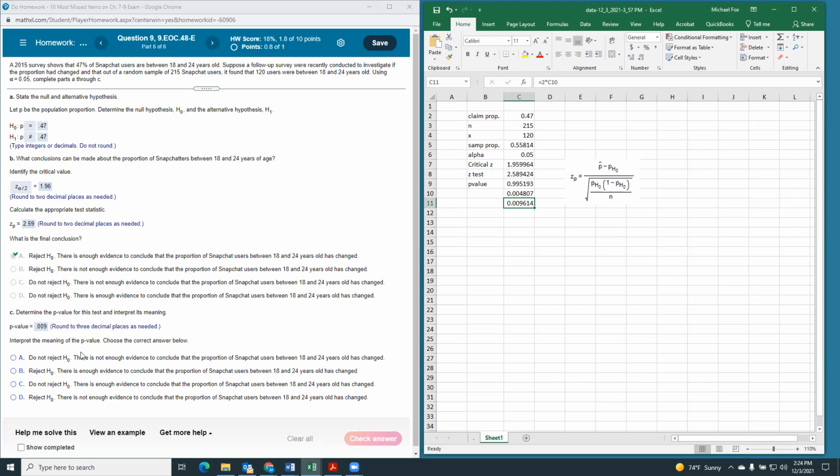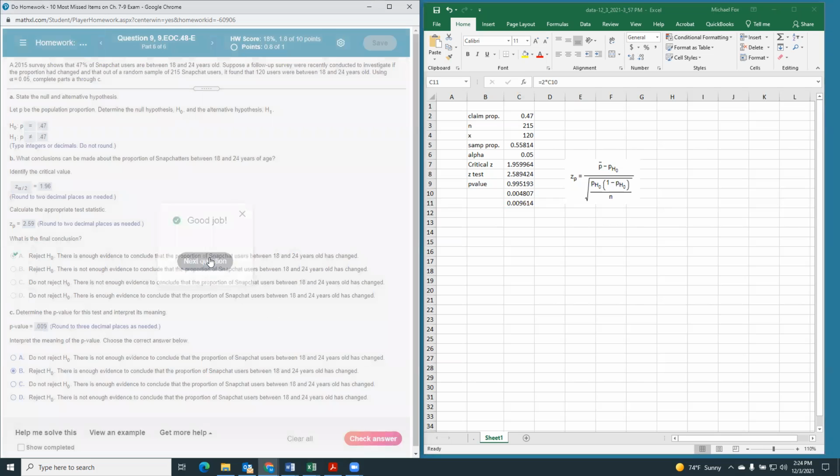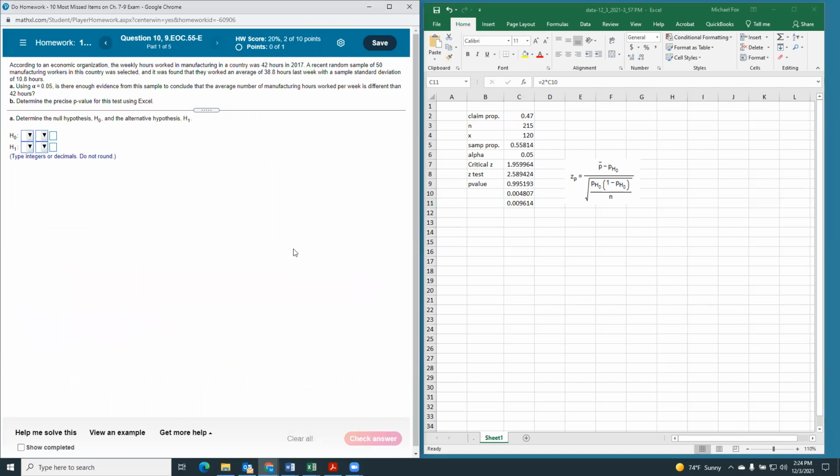Finally, it wants us to interpret that. It's the same thing: we're going to reject the null hypothesis because there is enough evidence to conclude that it's changed. And there we go. That's the end of that one.